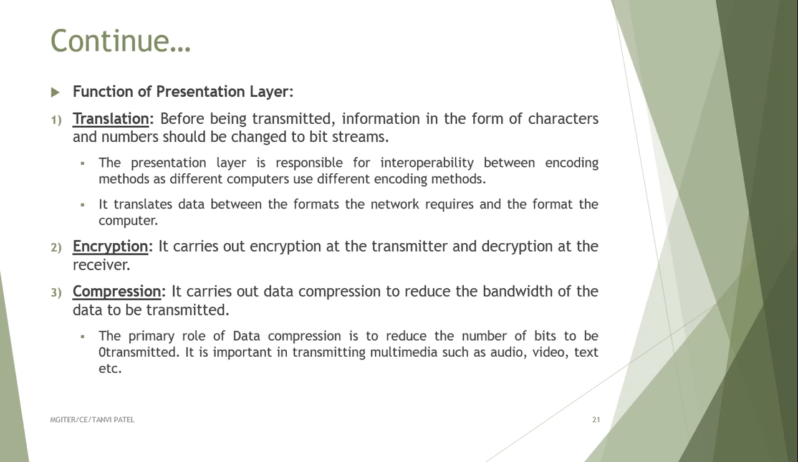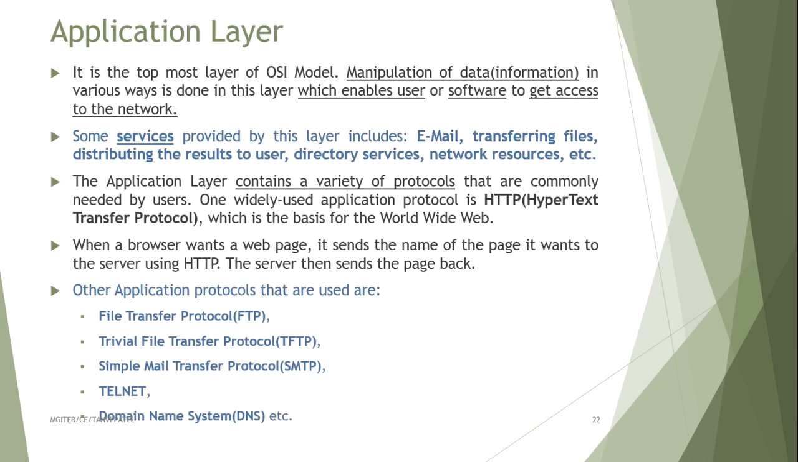Next, functions of the presentation layer. First is translation. Before being transmitted, information in the form of characters and numbers should be changed to bit streams, means byte streams. The presentation layer is responsible for interoperability between encoding methods, as different computers use different encoding methods. It translates data between the format the network requires and the format the computer requires. Next is encryption. It carries out encryption at the transmitter and decryption at the receiver. And third one is compression. It carries out data compression to reduce the bandwidth of the data to be transmitted.